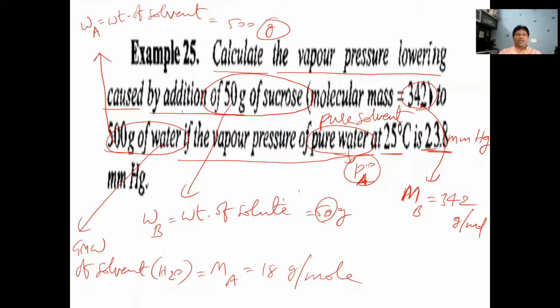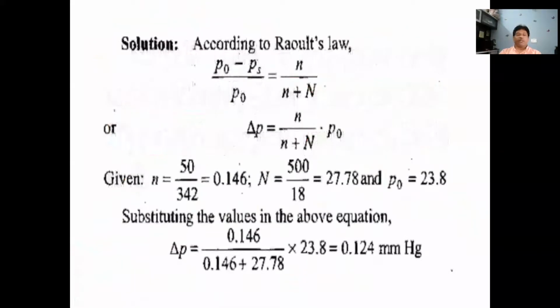So now they asked to calculate the vapor pressure lowering. That means P naught minus PS, they asked here. How much is the lowering in vapor pressure? P naught minus PS. Is that clear? So this is one of the example problems of solution. According to Raoult's law, what we have understood here, RLVP, relative lowering in vapor pressure, is equal to